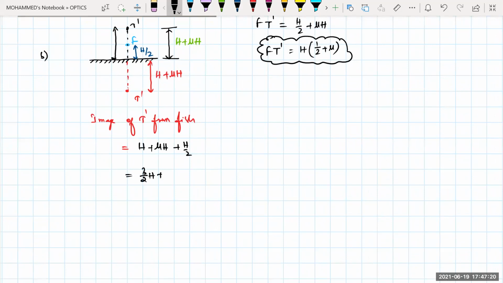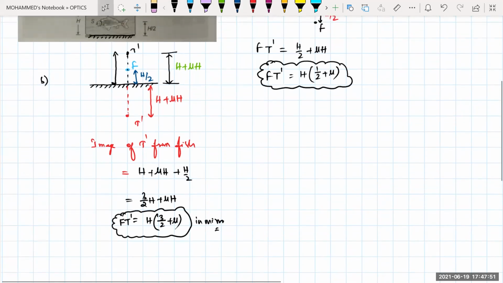times of h plus mu into your h. And this will be equal to how much? In this one, what can I take common, beta? h common. I can take h common. So this will be equal to 3/2 plus mu. So this will be the image of your f and t dash in the mirror. Okay, now, is that clear? Any doubt in this one? No, sir.